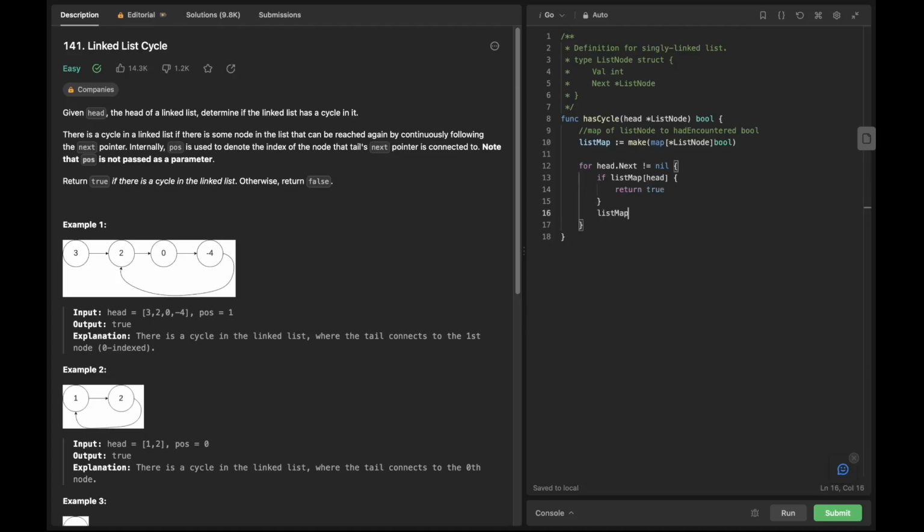Otherwise, we want to set this list node as the key in the map and set the value to true to show that we have encountered this node before, and we move the pointer to the next node. And if we iterate through the whole linked list and none of the nodes we have encountered before, we know there is no cycle in this linked list and hence return false. There is one more edge case we need to check for, which is if it is an empty linked list, there is no cycle, we just return false, and there is no need to go through the loop. There we have it.